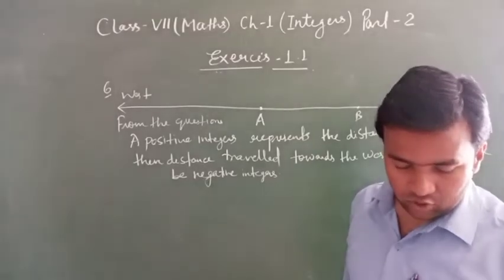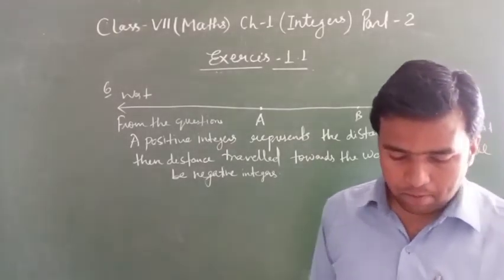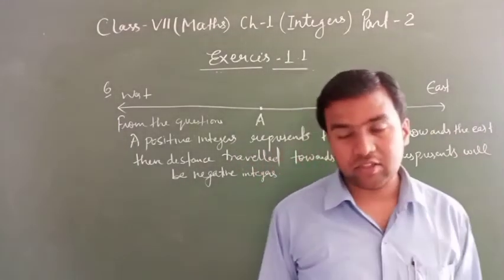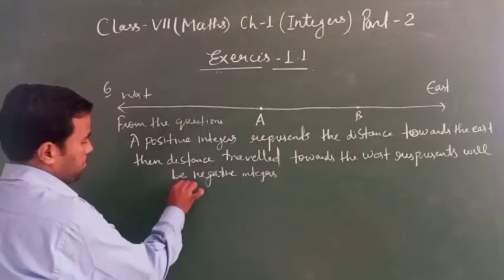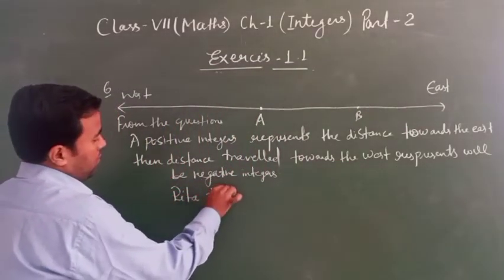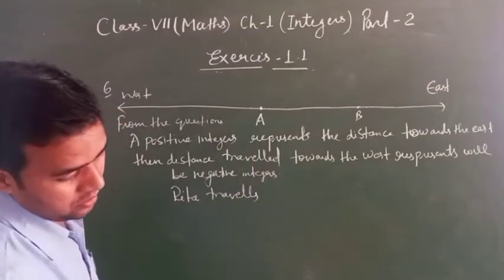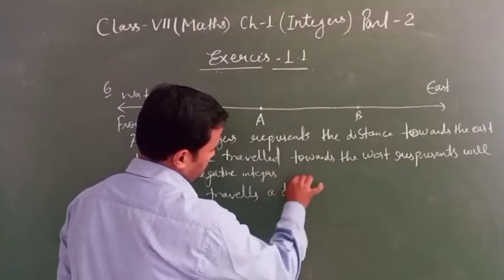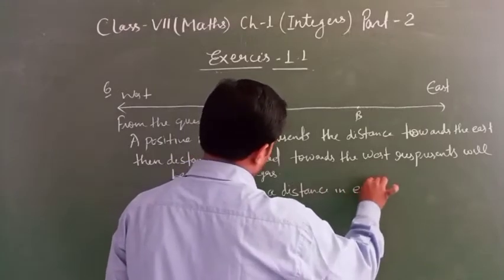After that, Rita travels a distance in east direction, 20 kilometer. So Rita travels a distance in east direction.